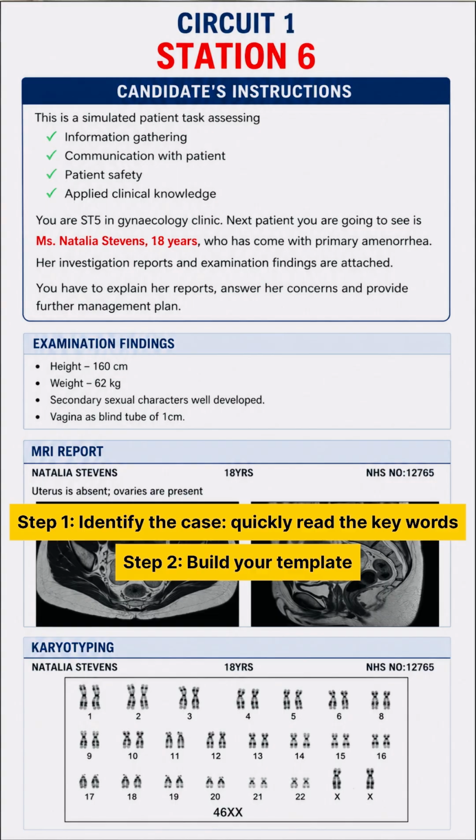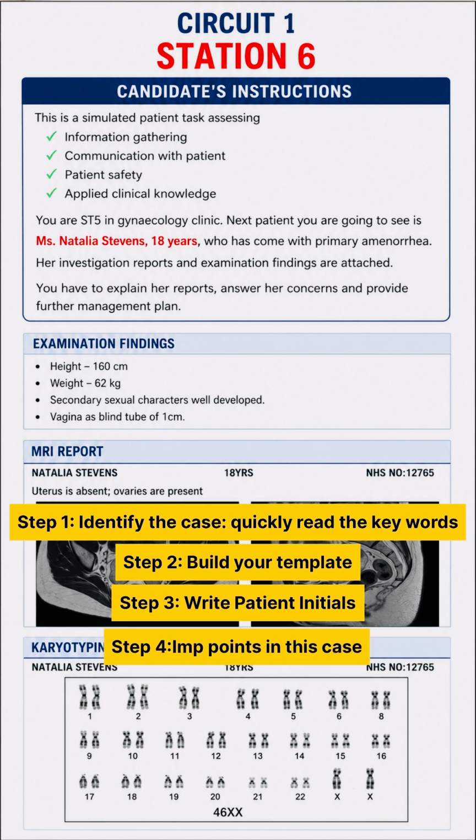Third step should be writing important points, like name and age of the patient should be on the top along with the clinic, whether it's a gynae clinic or antenatal clinic. Include all those things which are already mentioned in your instructions. Like sometimes they mention blood group, weight, height ratio. So you don't have to ask these things which are already mentioned.